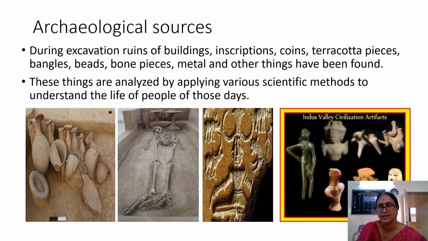So, what are the things that we may get during the excavation? During excavation, ruins of buildings, ಕಟ್ಟಡಗಳ ಅವಶೇಷಗಳು, then inscriptions, coins, terracotta pieces. Terracotta pieces means ಮಡಿಕೆಯ ತುಂಡುಗಳು. Then bangles, you know that. Beads, ಮಣಿಗಳು. Bone pieces, ಎಲುಬಿನ ತುಂಡುಗಳಾಗಿರಬಹುದು, ಪ್ರಾಣಿಗಳದು ಅಥವಾ ಮನುಷ್ಯರದು. Then metals, all these things are found during the excavation.